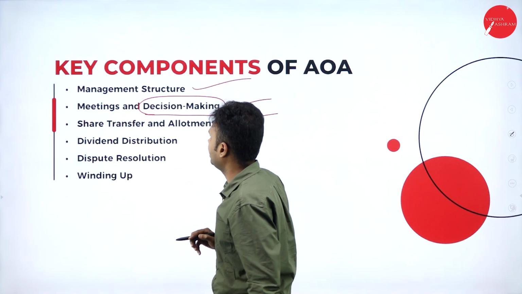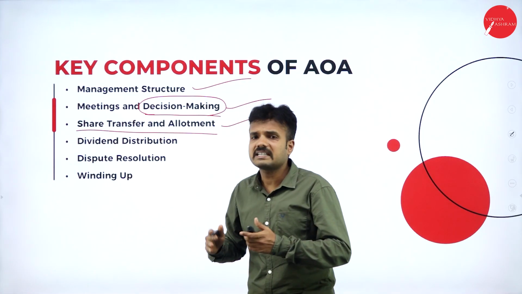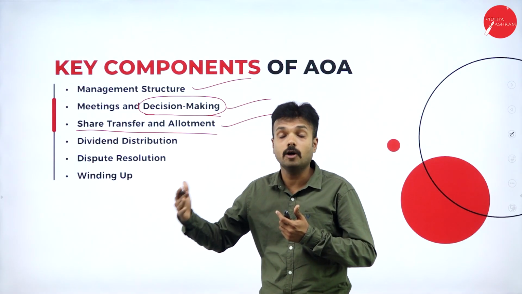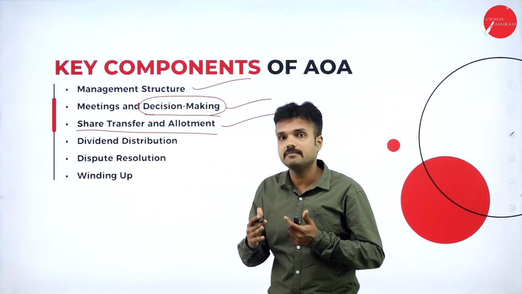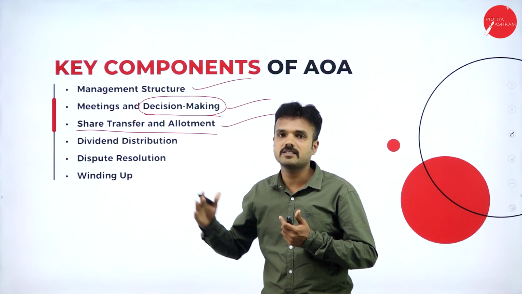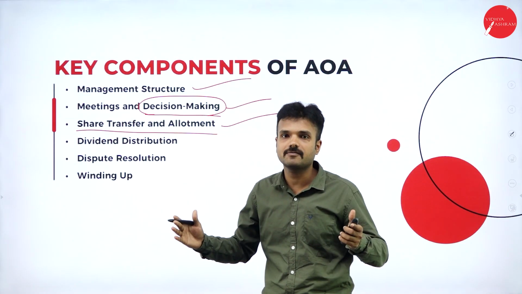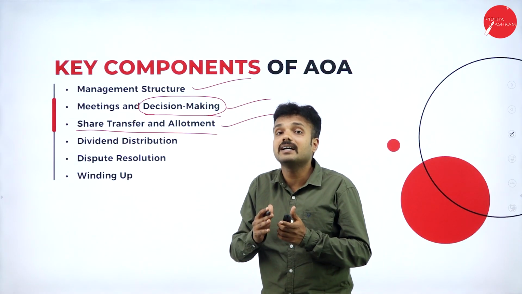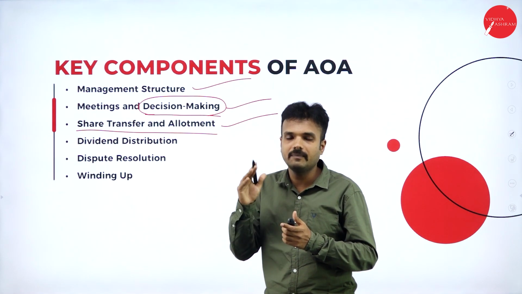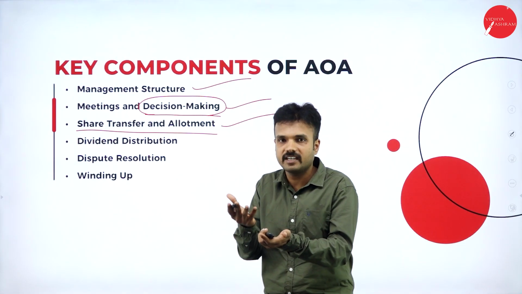Followed by share transfer and allotment. Here it says whether my company's shares can be easily transferred or not. In a public company, shares can easily be transferred from one person to another, but in a private company we cannot transfer shares easily. There are certain restrictions put by the company, because it is a small private group of people who started the organization.